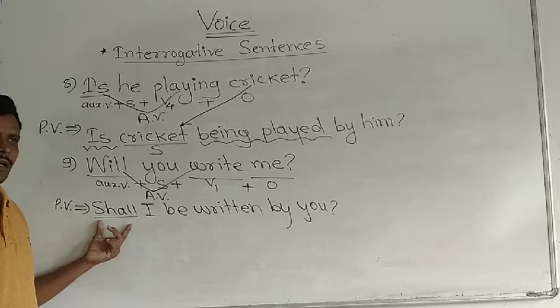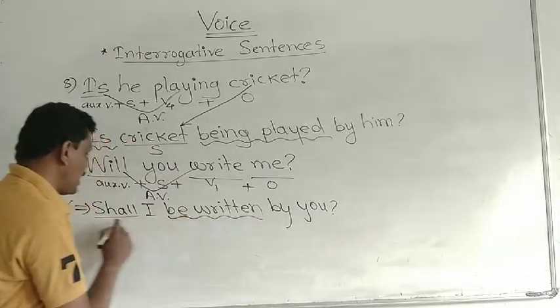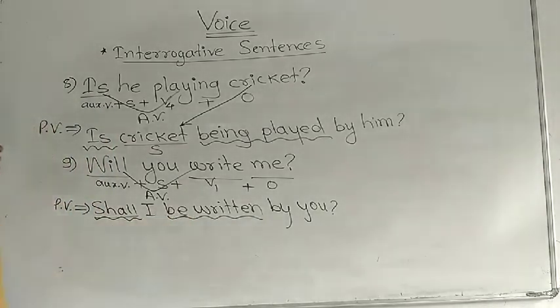Shall is there, correct, as auxiliary verb at first, then be and then V3. Shall plus be plus V3. This is passive voice. Is this correct? Have you got it? Good. Next example, example number 10.